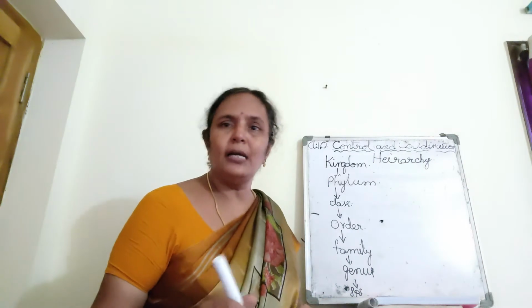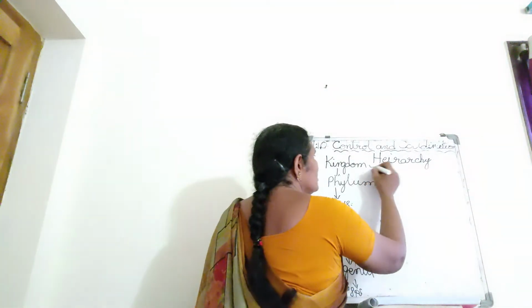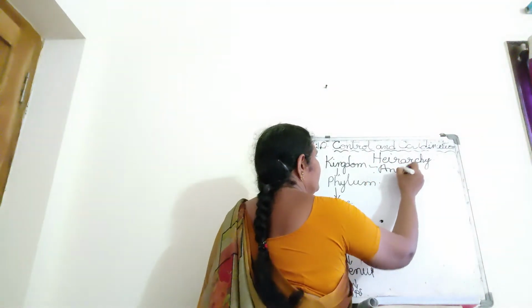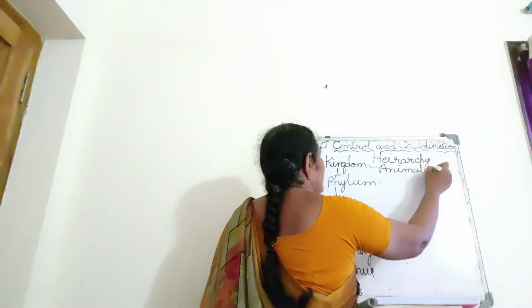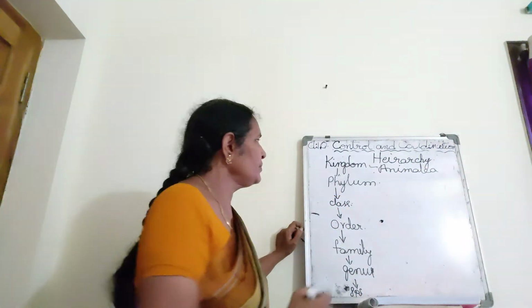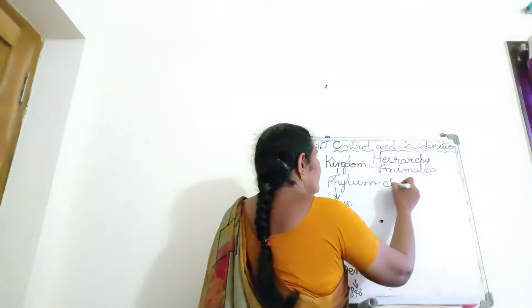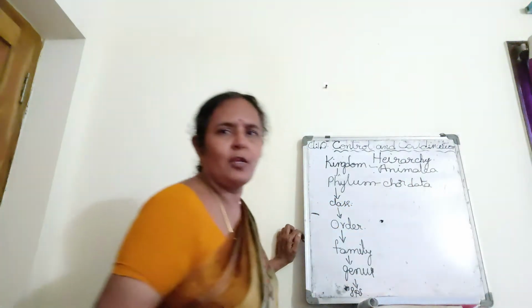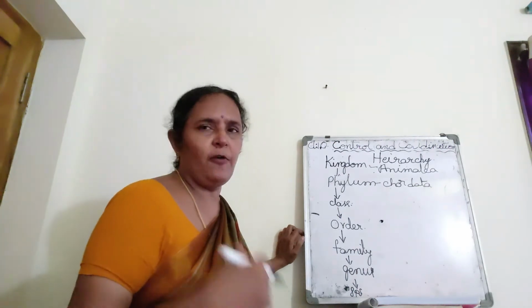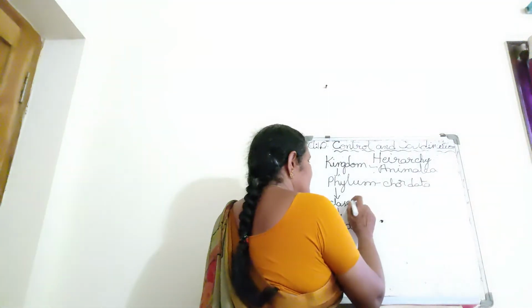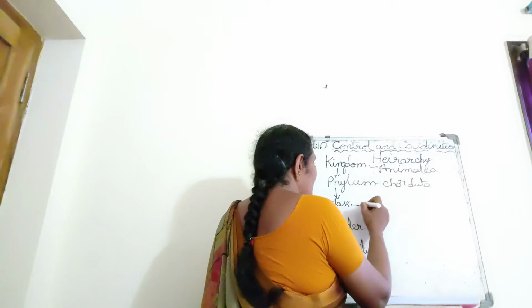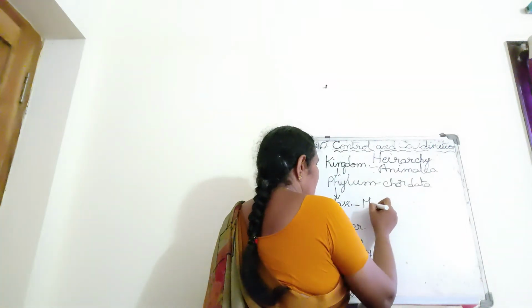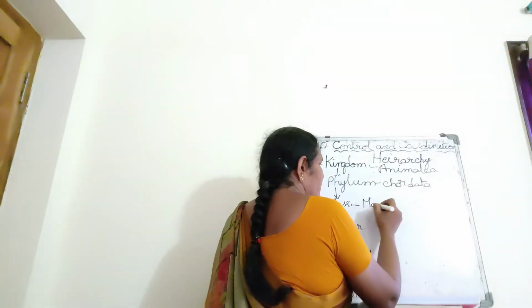For example, take human being. Human being belongs to the kingdom Animalia and phylum Chordata. We are chordates. We have a backbone. Skeletal structure is there. We belong to the class Mammalia.